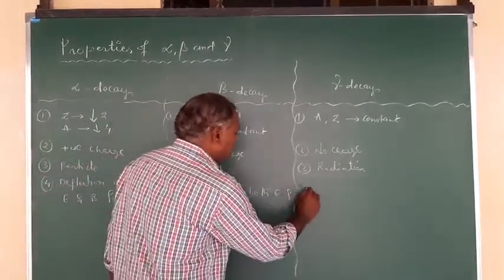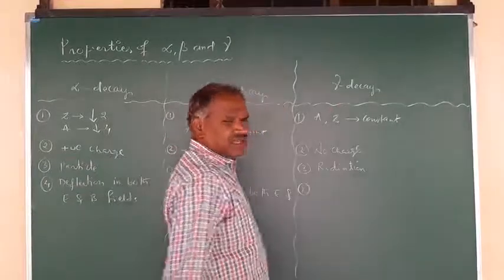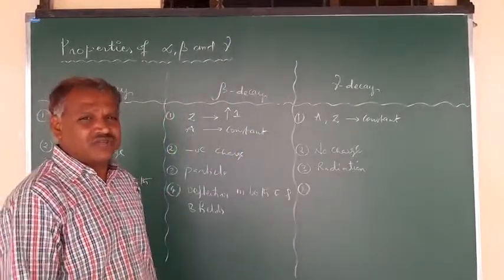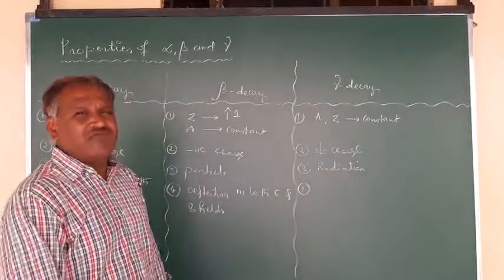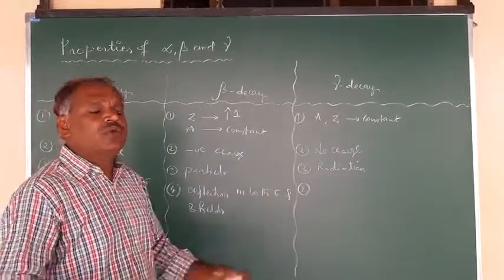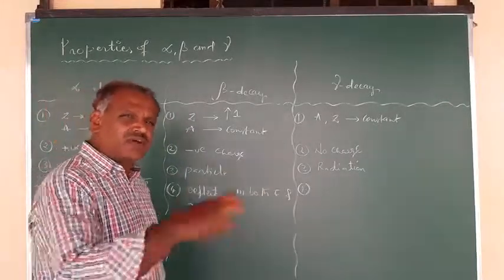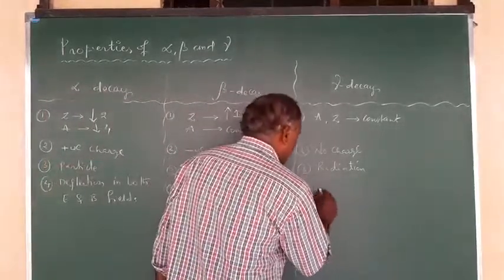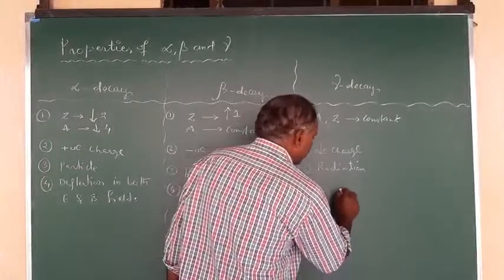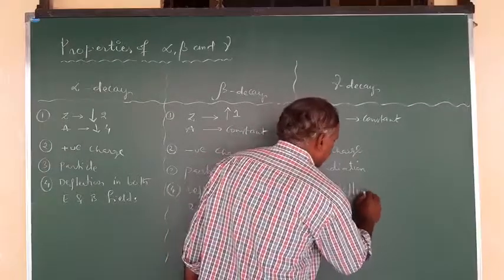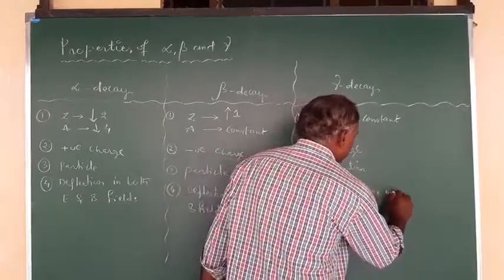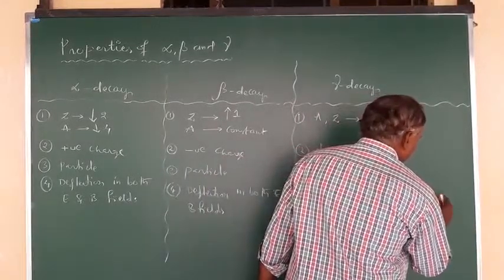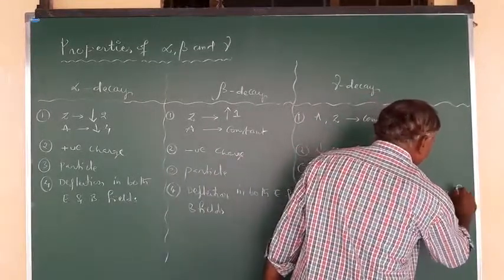And what about here? So gamma decay. So gamma is not at all a particle, it is a radiation and it has no charge. Even if it is passing through any field, is there any deflection? No deflection at all. There is no effect on the gamma radiation by any fields, either electric or magnetic field. So here no deflection in both E and B fields.